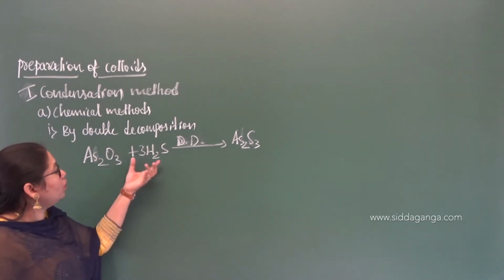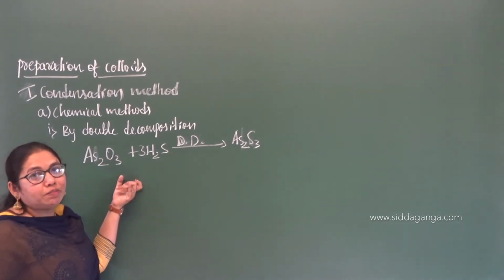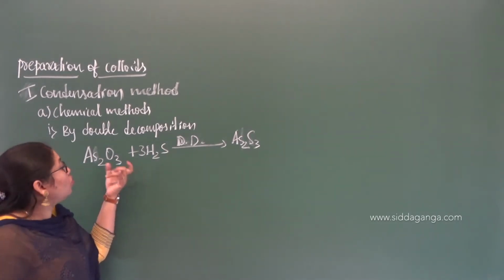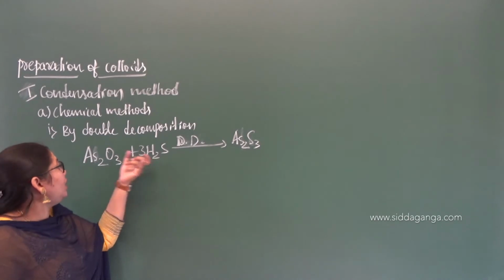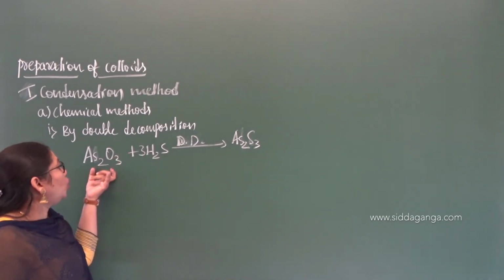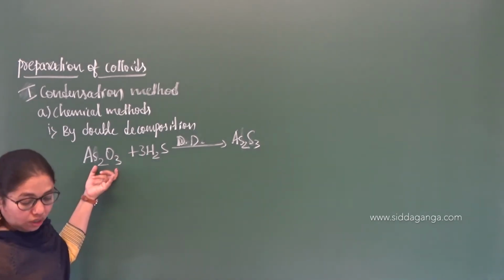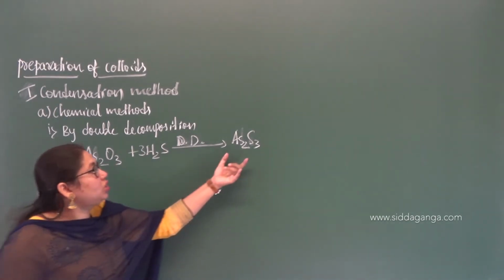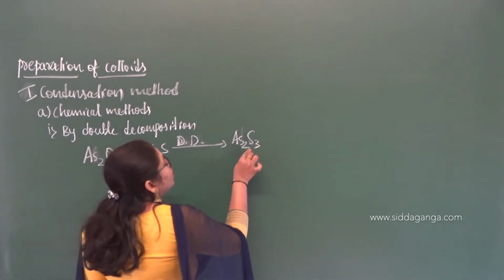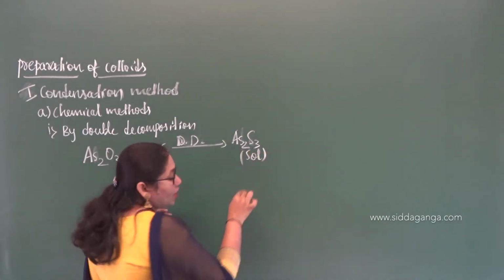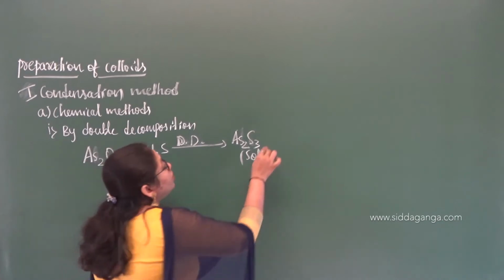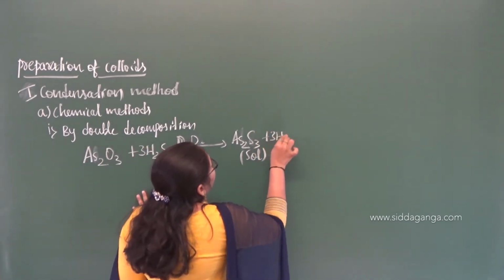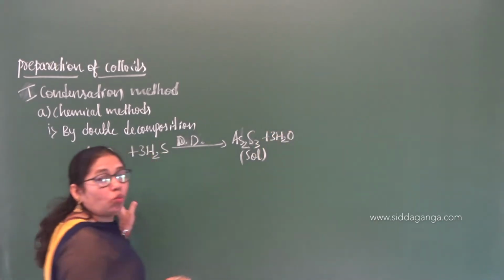Both get decomposed and displaced with each other. So when hydrogen sulfide is passed through the cold solution of arsenic oxide, it leads to the formation of an arsenic sulfide sol, along with the formation of a water molecule.